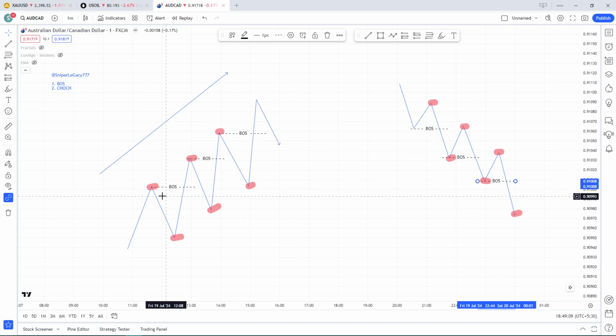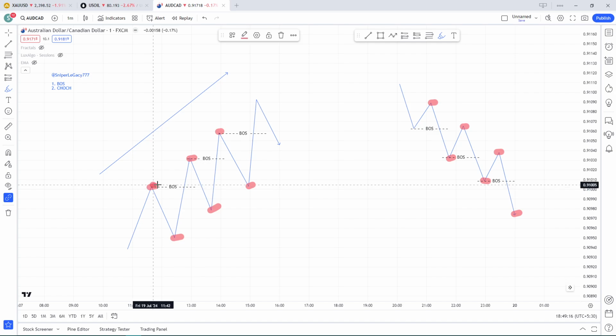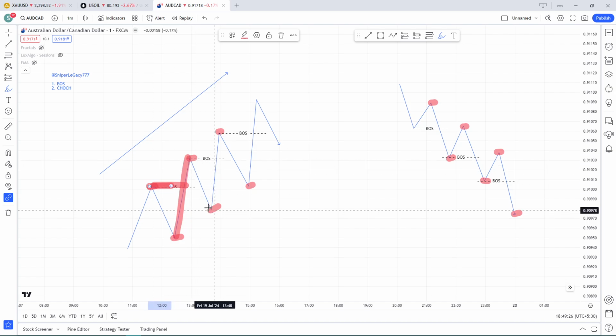What I'm trying to say is, when we have this first BOS, where the price came from a low to break the previous high, we know that the price has taken the previous high. Now it will form a higher low somewhere between the previous low and the current high. We have to potentially find that, and that is what we are supposed to do.